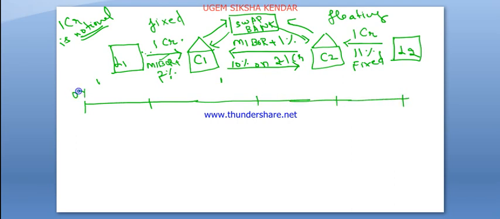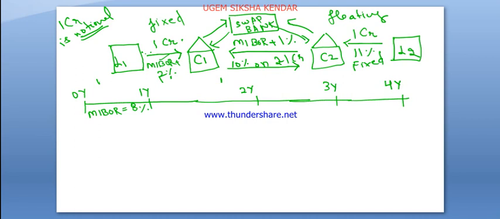This is 0 year, this is 1 year, this is 2 years, 3 years, 4 years. Here we have taken 3 to 4 years. In the first year, MIBOR is equal to 8%.